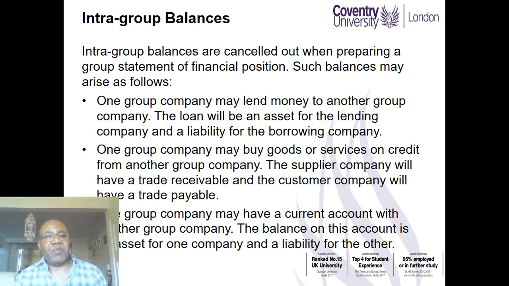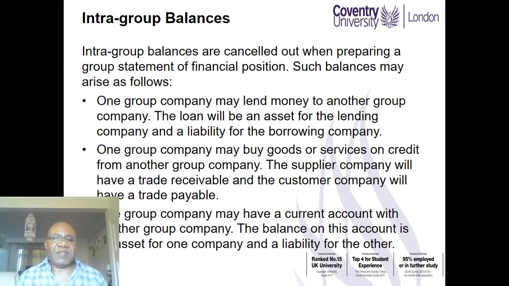Now, the areas where such balances may arise are as follows. A group company may lend money to another group company. So the loan will be an asset for the lending company and a liability for the borrowing company. When you prepare group accounts, you cancel out the loan asset and you cancel out the loan liability upon consolidation.